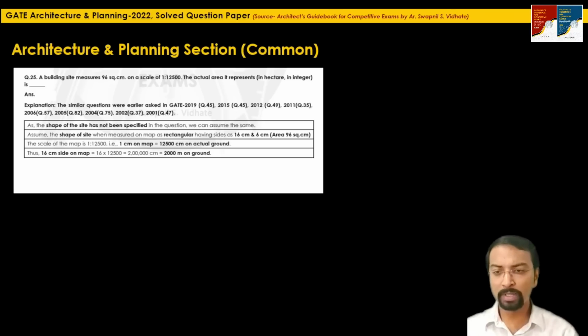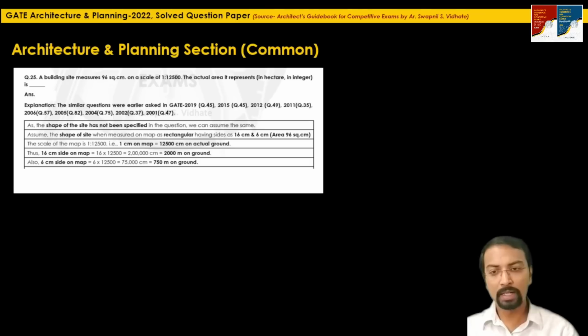So what will be the actual measurement? 16 centimeter side on map will be 16 into 12,500, that is the scale factor, which is equal to 2 lakh centimeter. Use the scientific calculator as I said. So this 2 lakh centimeter is equal to 2000 meter on ground. So 16 centimeter side on map shows 2000 meter on ground. And the 6 centimeter side similarly on map shows 6 into 12,500, that is 75,000 centimeter, which, if you just divide this by 100, will be 750 meter. 1 meter is equal to 100 centimeter.